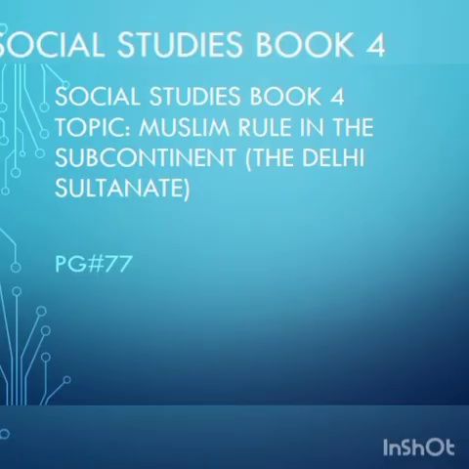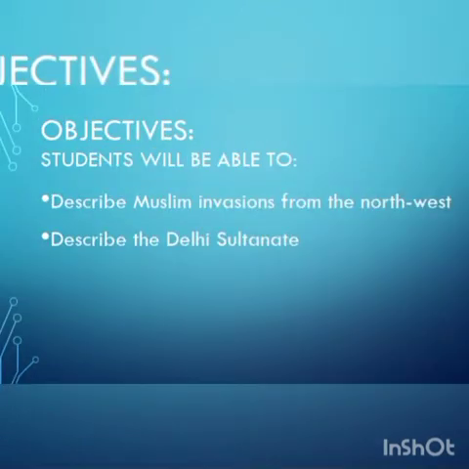Students, we are going to learn our new topic from Muslim rule in the subcontinent, which is the Delhi Sultanate, from our Social Studies Book 4, and you have to open your page number 77. Students, let's discuss our objectives first. You will be able to describe Muslim invasions from the northwest. You will be able to describe the Delhi Sultanate.